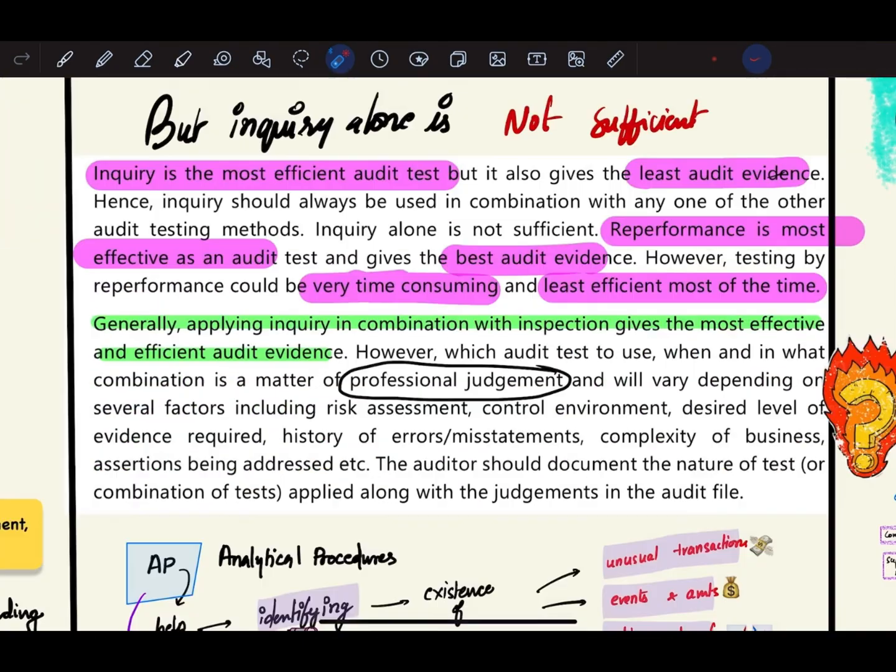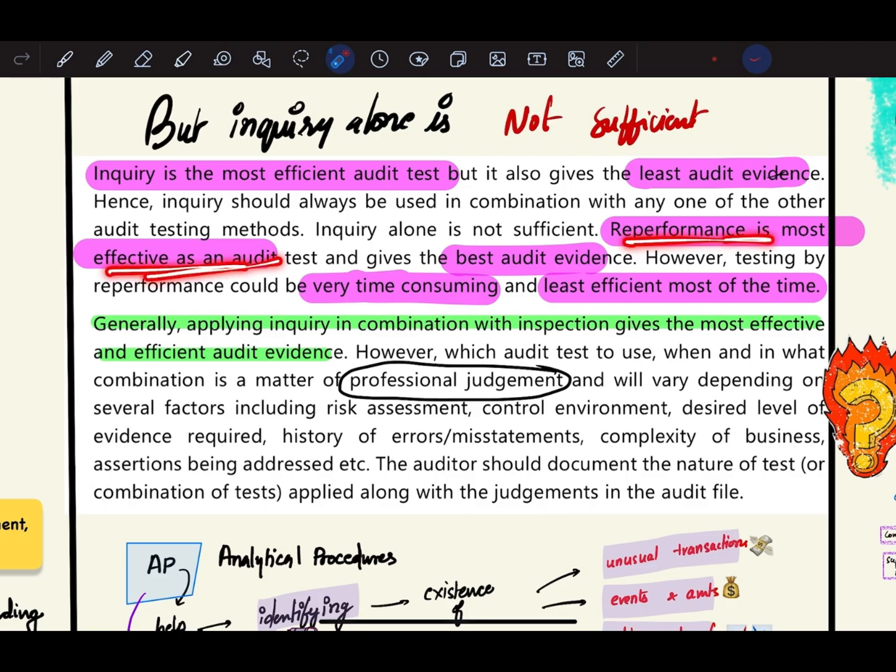One more important thing: inquiry alone is not sufficient. See, inquiry is the most efficient audit test, but it gives the least audit evidence. Hence, inquiry should always be used in combination with any one of the other audit testing methods. So, inquiry alone is not sufficient. This can be asked in the form of a true or false statement or a correct and incorrect statement, even in the form of an MCQ.